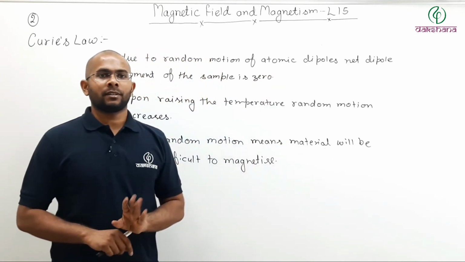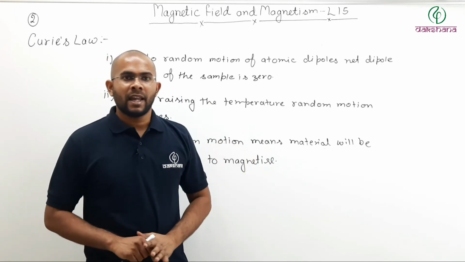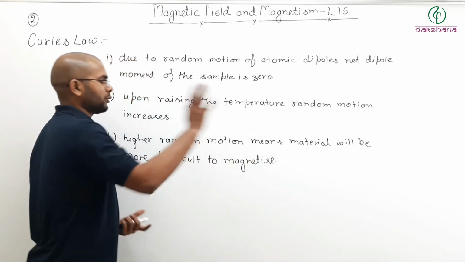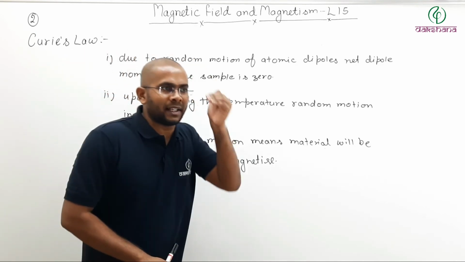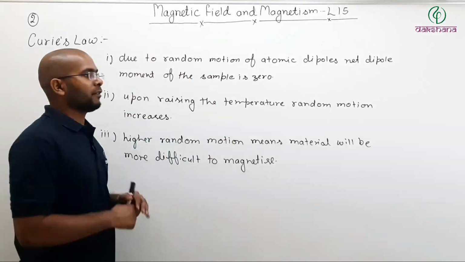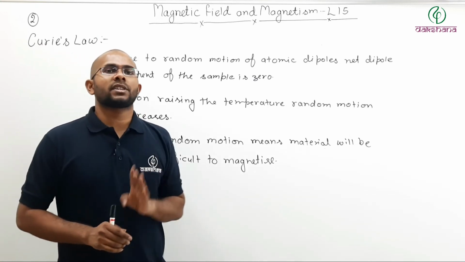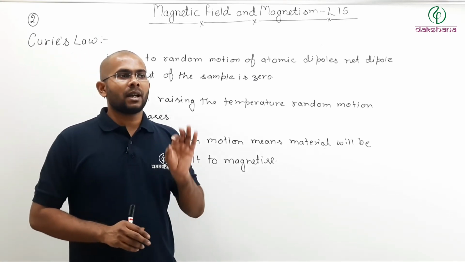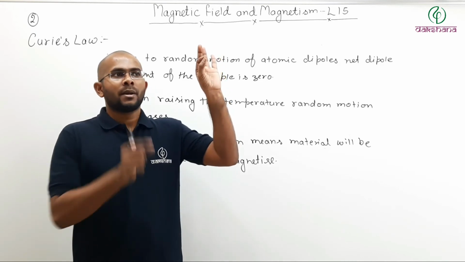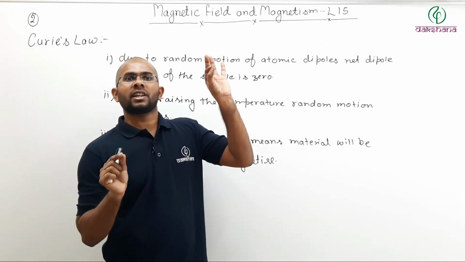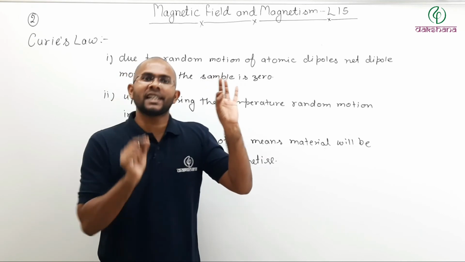Lower susceptibility means it will be difficult to magnetize. And I am saying that it will be difficult to magnetize, meaning susceptibility decreases. So if I want to write a relation between susceptibility and temperature, upon increasing temperature, the magnetization property is decreasing, meaning susceptibility is decreasing.